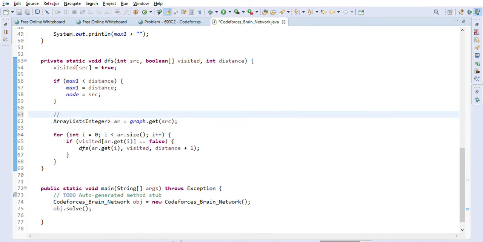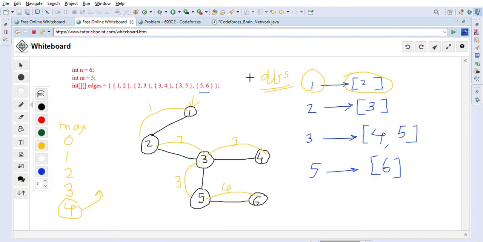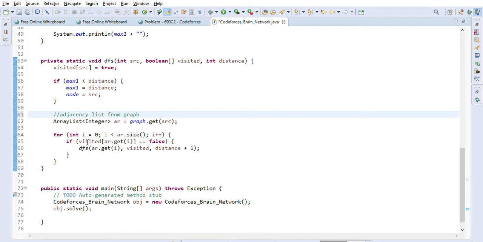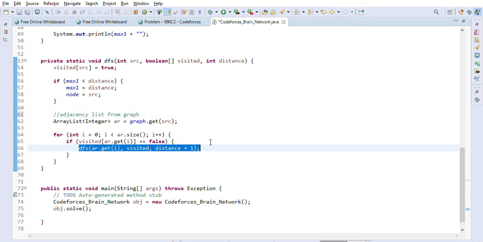So this one is basically the adjacency list, right, from the graph. What I mean to say is this is the adjacency list, right? For node 1, the adjacency list is 2. So this list we will get and we will start processing. We will again start doing DFS with that adjacent element here, right?